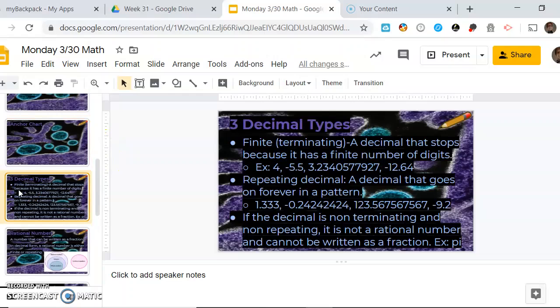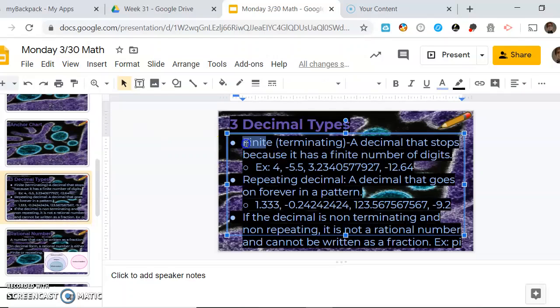Let's get to it. So there are 3 types of decimals. The first type is a finite decimal, which you might also hear called a terminating decimal. And this is a decimal that stops. Terminate is like to stop. And it has a finite number of digits, not an infinite number of digits. So all of these are examples of finite decimals because the decimal place stops eventually. It doesn't go on forever. They can be super duper long, but as long as it stops, it's finite.